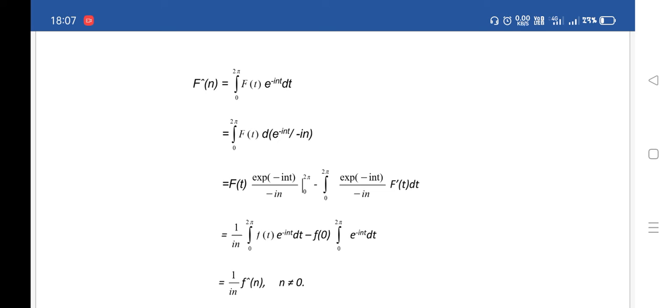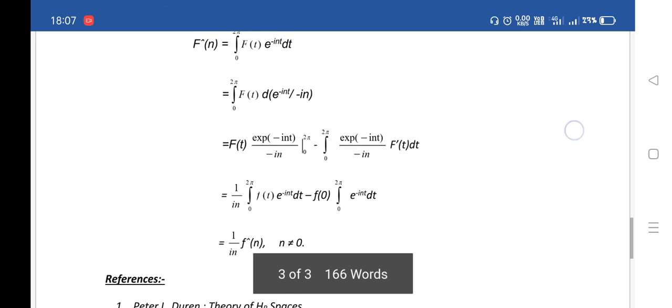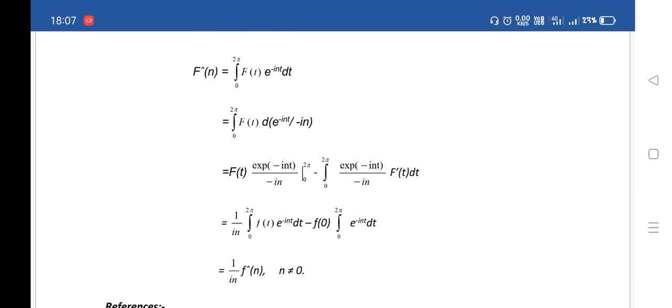This step is from the integration by parts formula, the integral of u dv. Now 1 upon 2 pi, 1 upon i n, the integral from 0 to 2 pi of f(t) e to the minus i n t dt, minus f hat(0) times the integral from 0 to 2 pi of e to the minus i n t dt. Now thus this is equal to 1 upon i n times f hat(n). Thus we show that F hat(n) is equal to 1 upon i n times f hat(n), for n not equal to 0. Thus this proves the theorem.